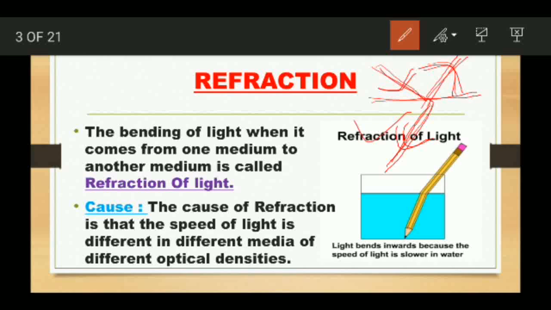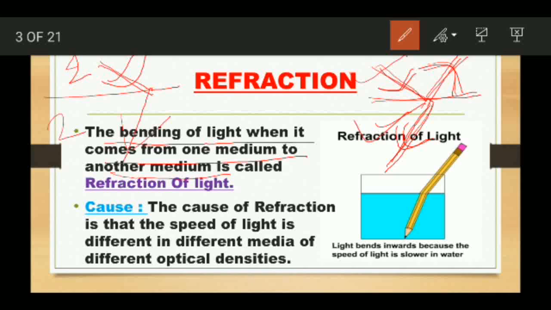So how can we define refraction? The bending of light when it comes from one medium, say air, to another medium, say water, is called refraction of light. So whenever there are two media, say air and water or glass, whenever a ray of light strikes the surface of the other medium, it bends and enters the second medium. This bending of light is known as refraction of light.